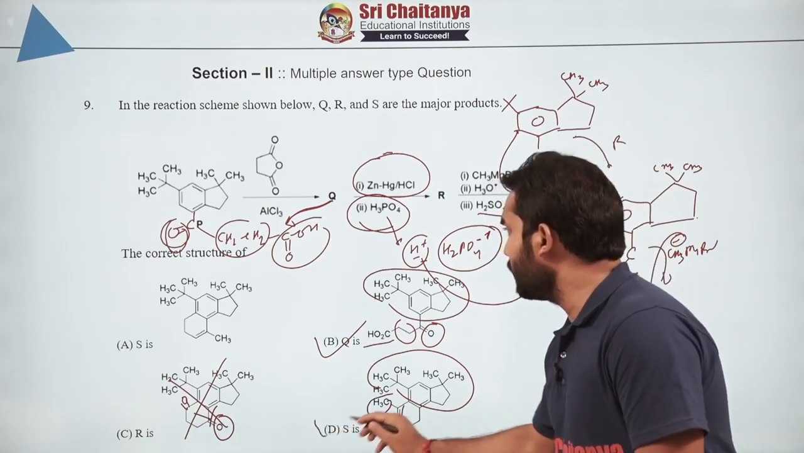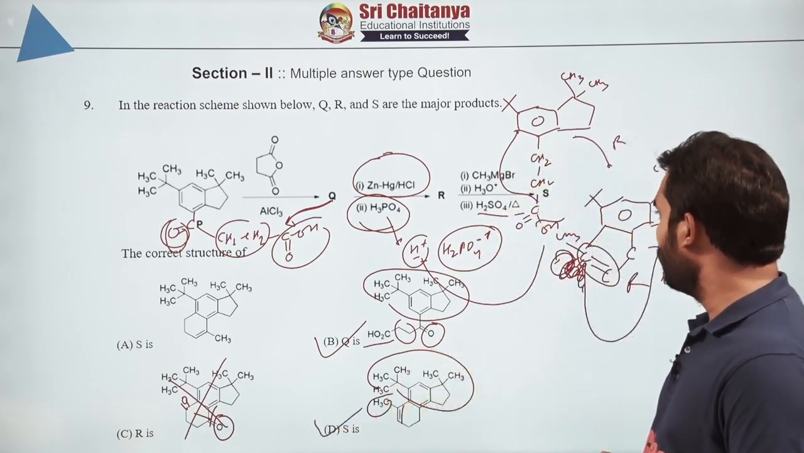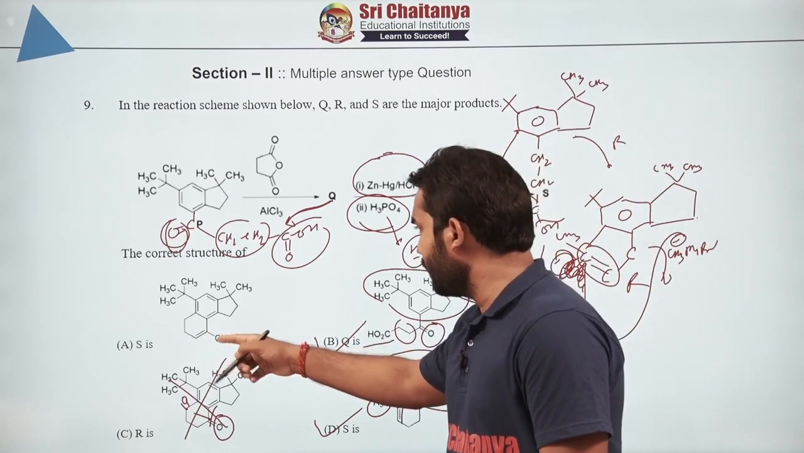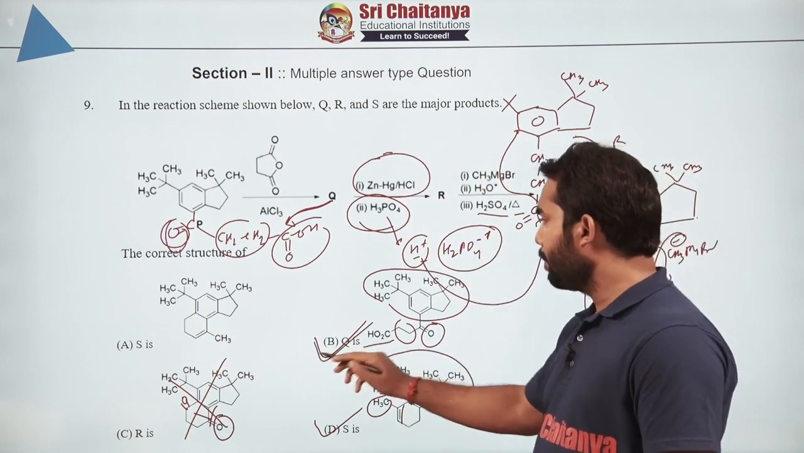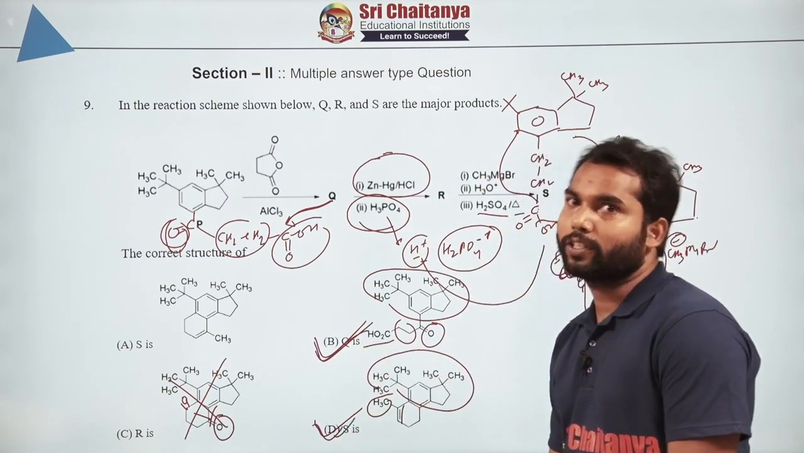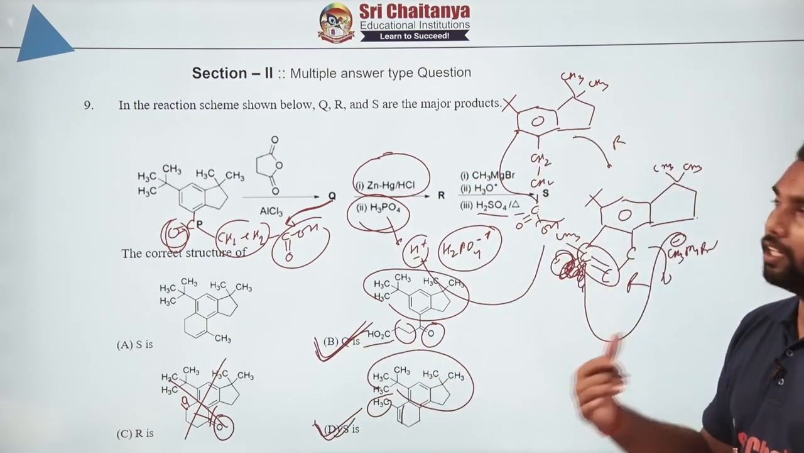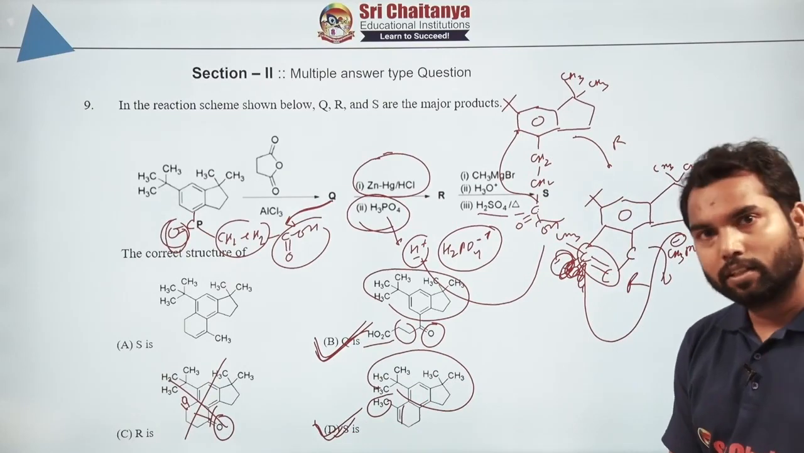So this D is correct, whereas if you look at this, there is a big mistake that it is attacking on the left side, which is wrong. So the correct answer will be B and D for this one. Now let's move to the next question, which is question number 10.